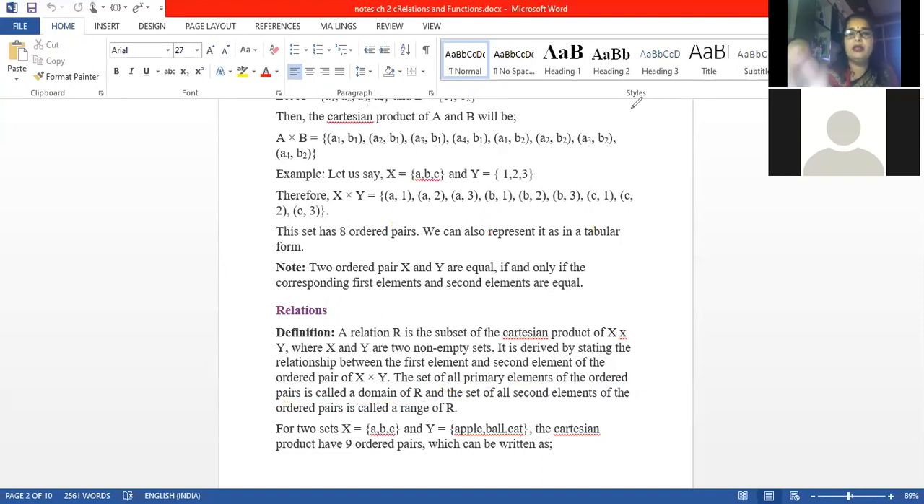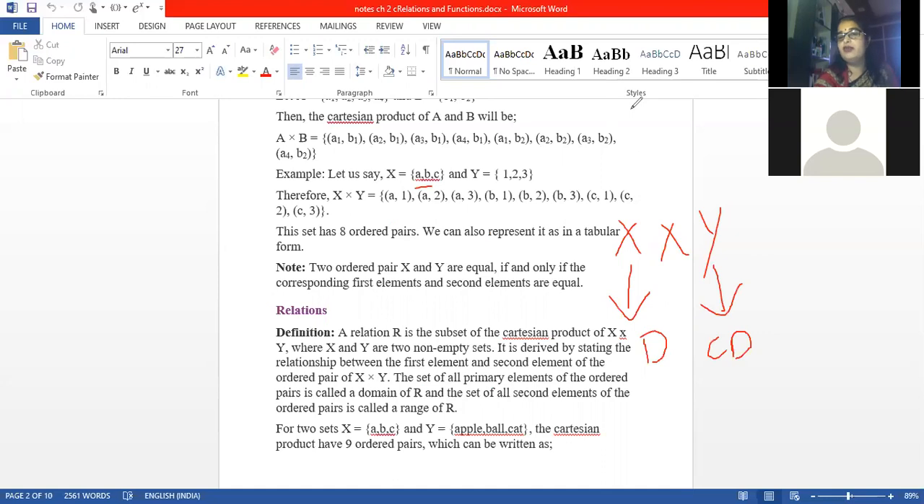Clear? So basically if we are having X into Y, we are having the Cartesian product. The elements of X are called the domain, and the elements of Y are called the codomain. Please be careful and listen carefully. Clear? Now, what is the difference between codomain and range? Range is a subset of codomain. Subset means it can be equal also. Range can be equal to codomain, or range is a subset of codomain.